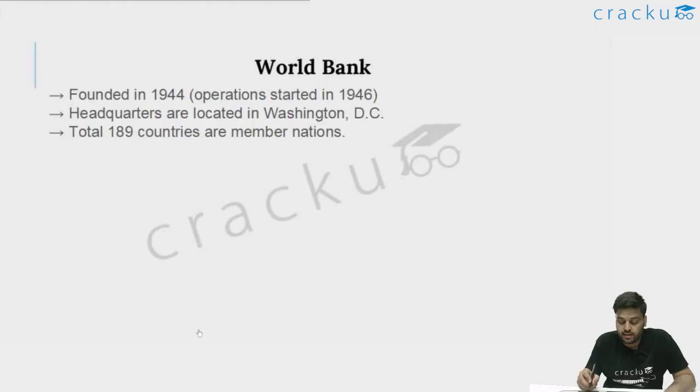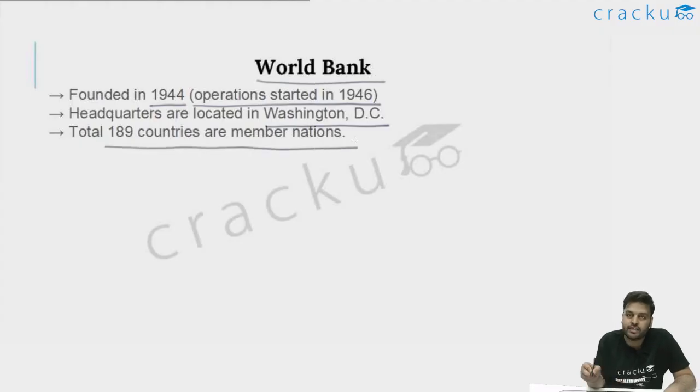Now let's talk about the World Bank. The World Bank was founded in 1944, but its operation started in 1946. After 2 years of foundation, its operation started. Its headquarters are located in Washington, DC. So basically, the World Bank, again, is for funding. It is for poor countries, for developing countries. If some financial assistance or funding is required, it is basically for that. A total of 189 countries are member nations. So again, almost all the countries in the world are member nations of the World Bank, including India.